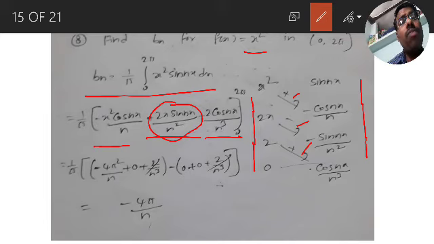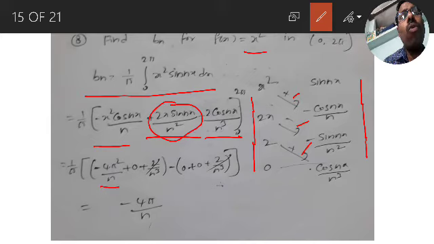Cos 2n pi is 1 and cos 0 is also 1. Substitute. Minus x square, minus 2 pi square means minus 4 pi square, cos 2n pi is 1, by n. So minus 4 pi square by n. Middle term 0. Cos 2n pi is 1 again, so 2 by n cube.